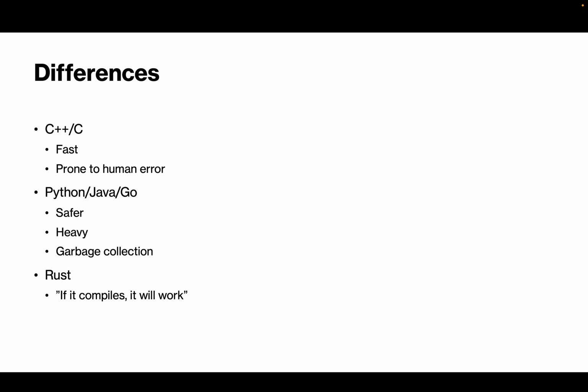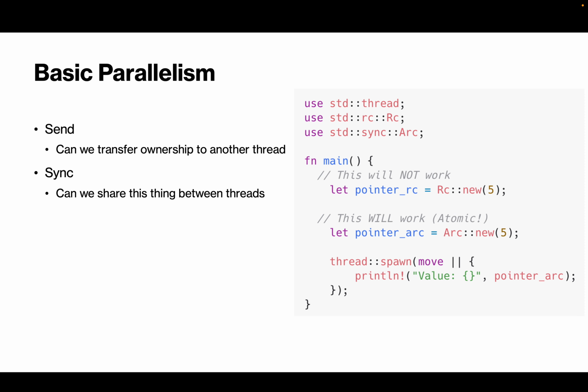Basically, we want to get the best of both worlds within C and C++, where we have fast, performant code alongside the safety of other languages like Java, Python, and Go, with zero-cost abstractions that make programming easy for the programmer. So, basic parallelism in Rust is defined using two traits.